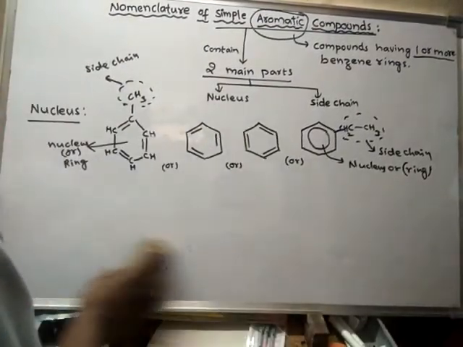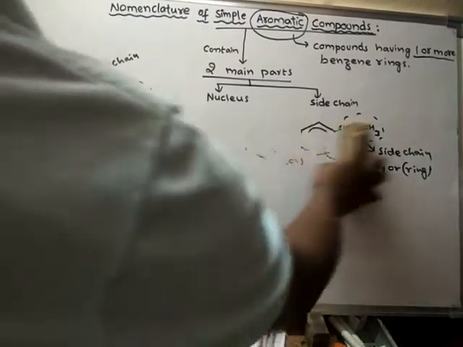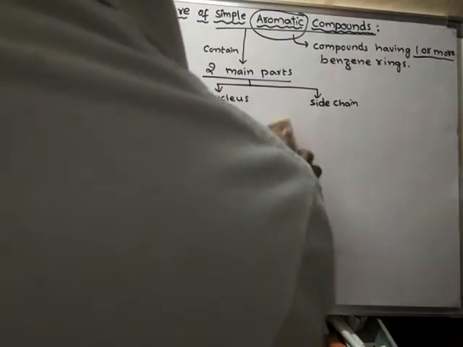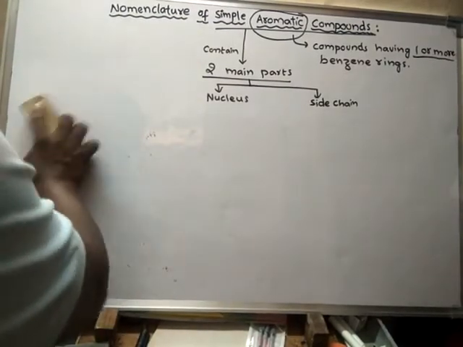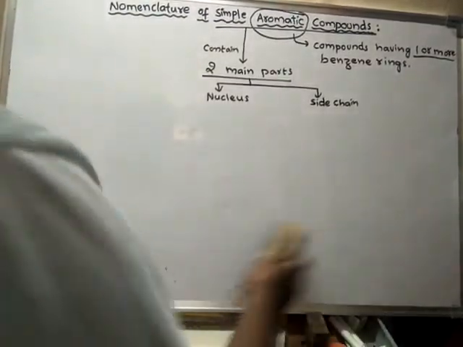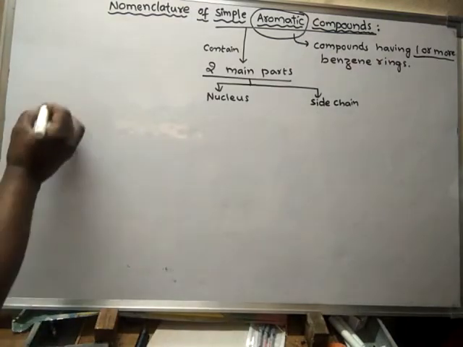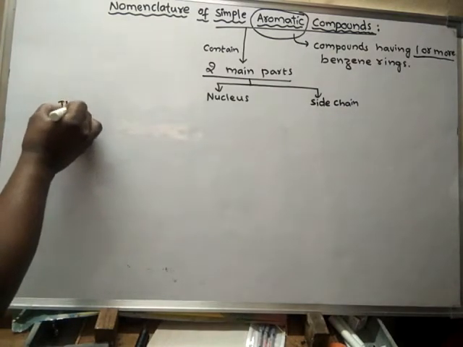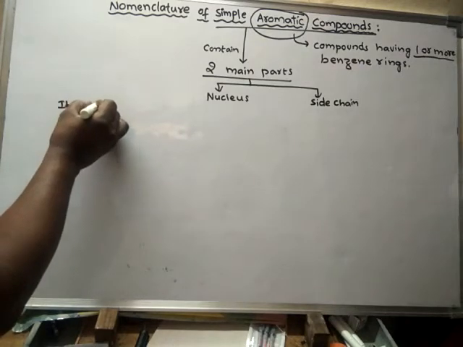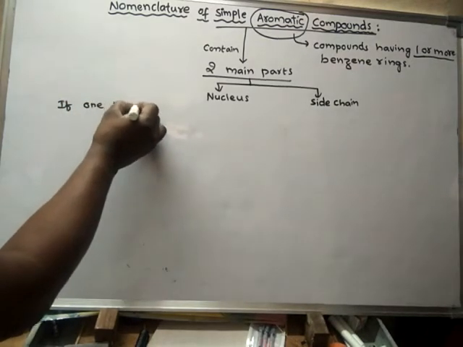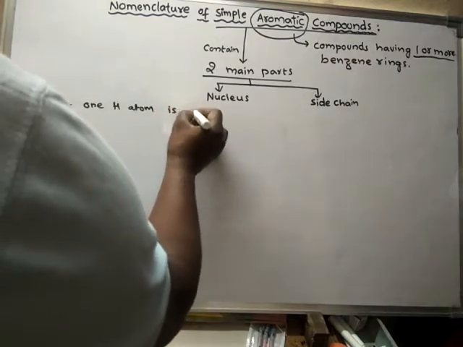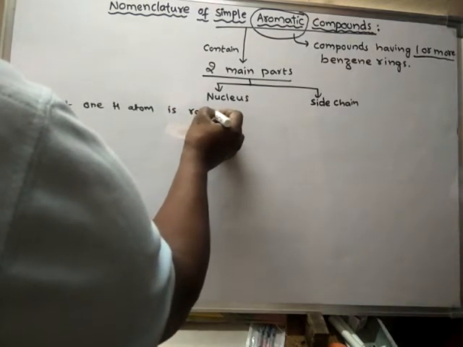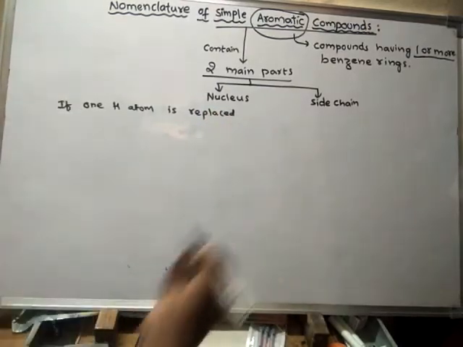Suppose one hydrogen atom is replaced by a side chain.